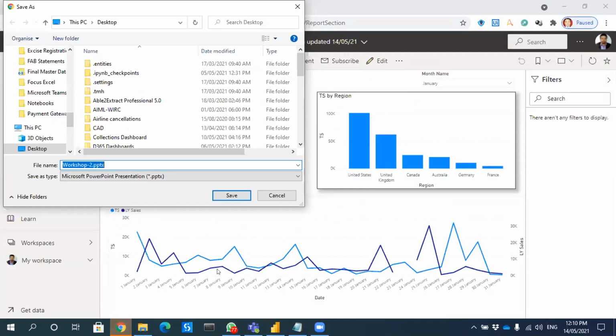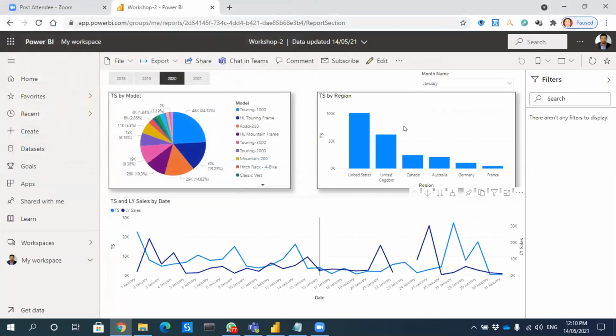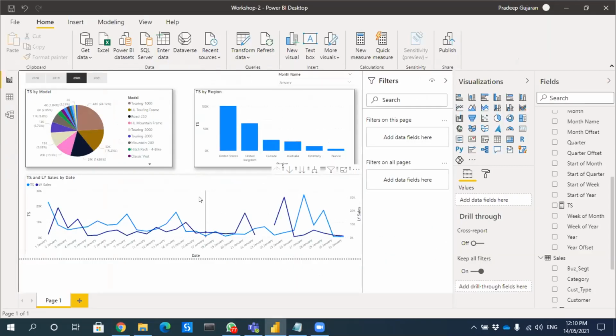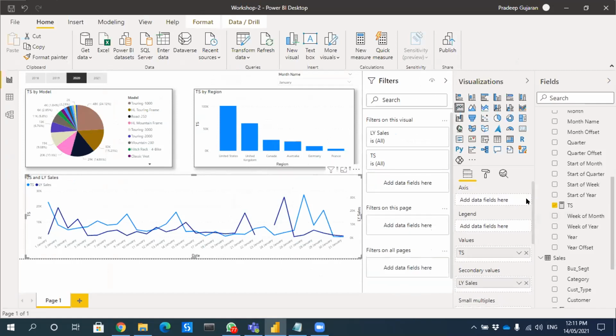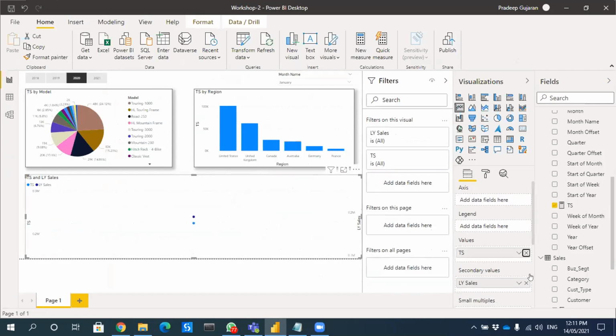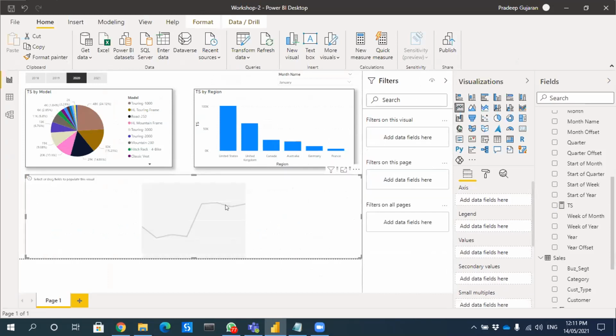Pradeep. Yes, sir. For this month, I'm getting it as ABC, like April, August, December. How to make it January to February, that way? Okay, let me show it once again. For the month name, once you select the line chart, you will be able to see a blank, right?